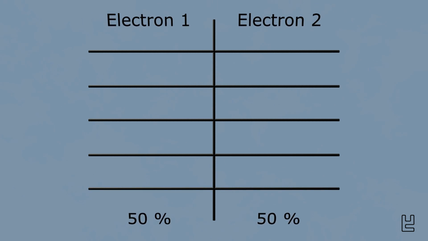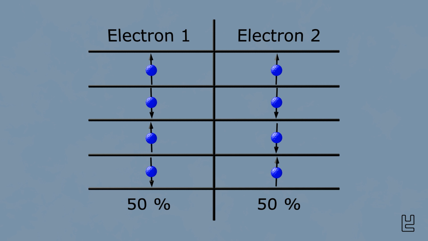But what about the prerequisite that the particle source always emits pairs of electrons that have opposite spin? How can this requirement be reconciled with the state of superposition of the electrons prior to a measurement? Let's have a look for that at this table. It displays the possible results if each of the electrons have been in superposition before the measurement. We see that the probabilities for the outcome of the measurement for each individual electron is 50%. The states spin up and spin down each occur 2 times in the column for electron 1. The same applies to electron 2. This is consistent with the results of the experiment.